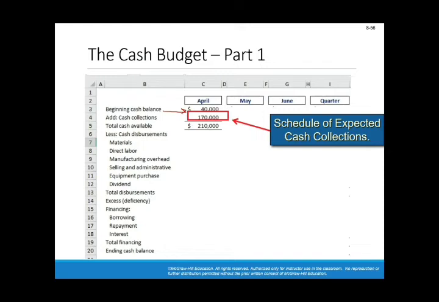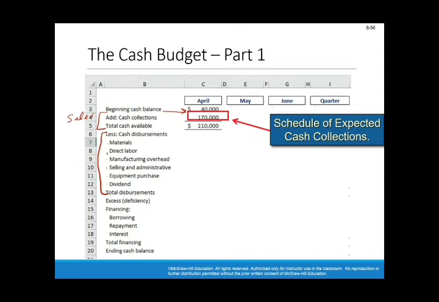Then you add cash collections, and this is the sales budget. Then you have a set of payments: direct labor, direct material, manufacturing overhead, selling and admin expenses, equipment purchases, and dividends.